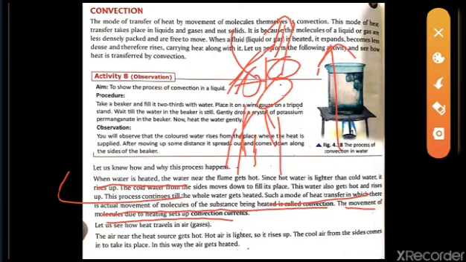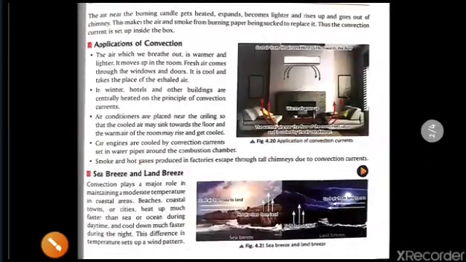So the theory part is also written: the air nearby the heat source gets hot. The hot air is lighter, so it rises up. The cool air from the side comes in to take its place. In this way the air gets heated. So what I have told you all, this is the answer.